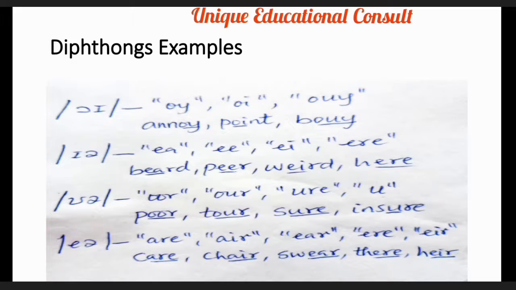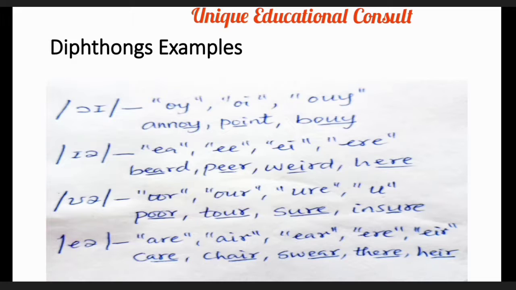We have E and schwa. So the sound is here. Good. This sound appears in English words with EA, but not all the EA words. EE, but not all the EE words. EI, but not all the EI words. ERE, but not all. Now let's examine the words we have there.